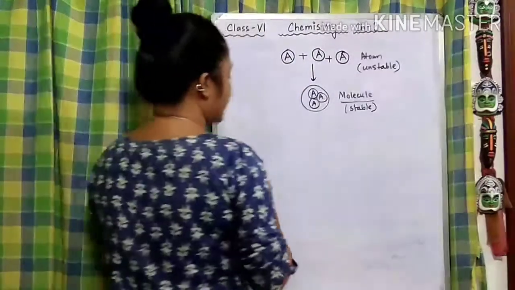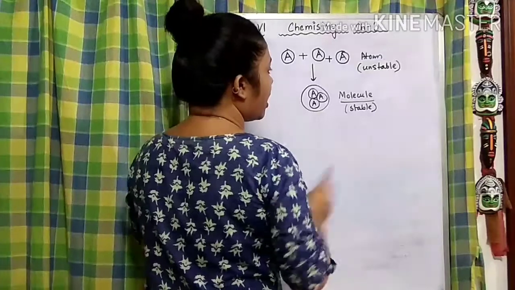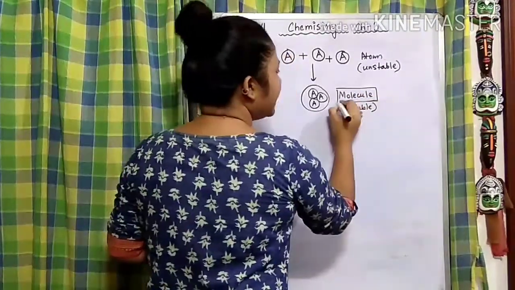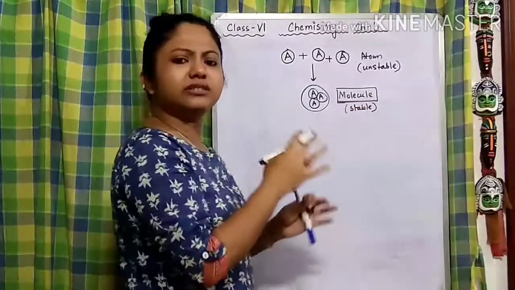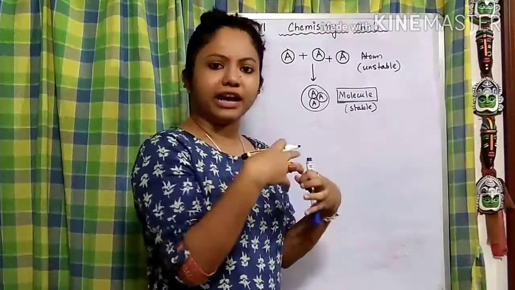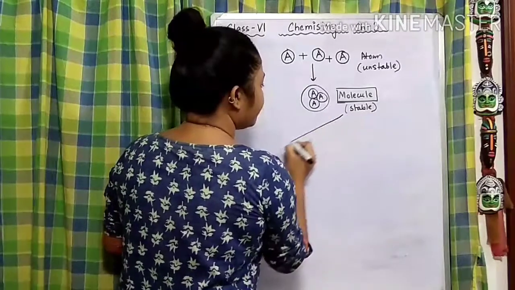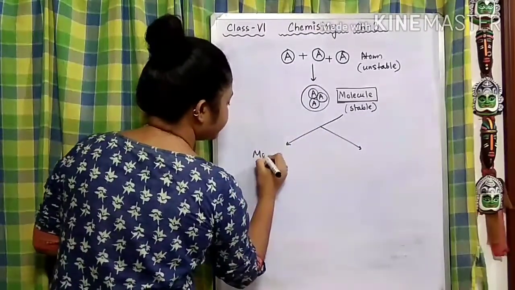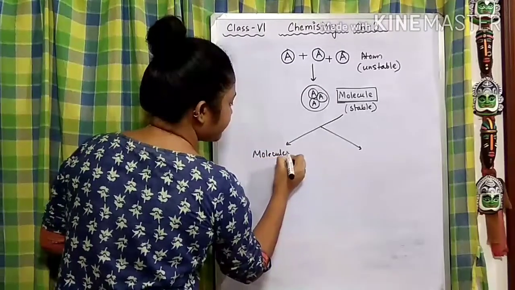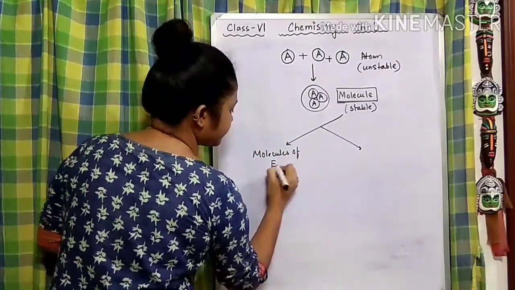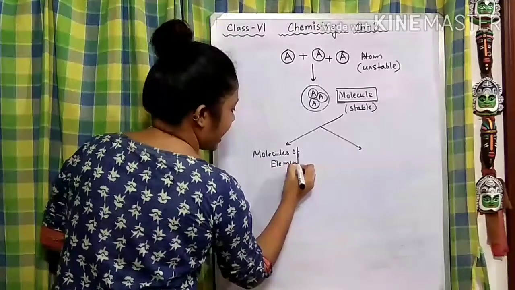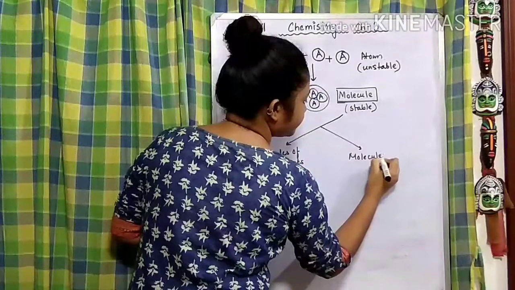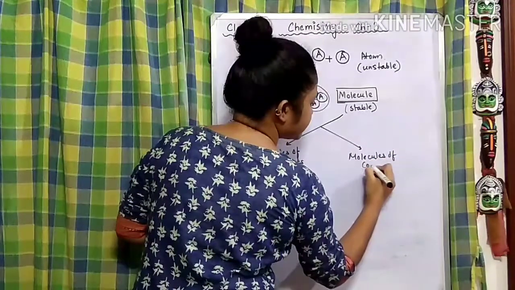Now, as we have already understood the concept of molecules, based on what kind of atoms they combine, they form two types: molecules of elements and molecules of compounds.